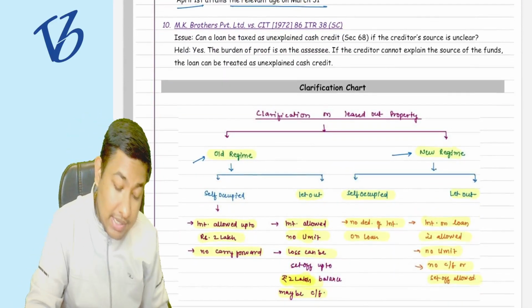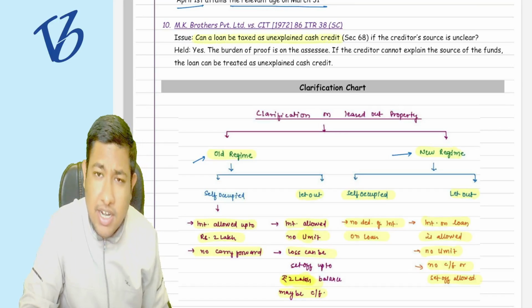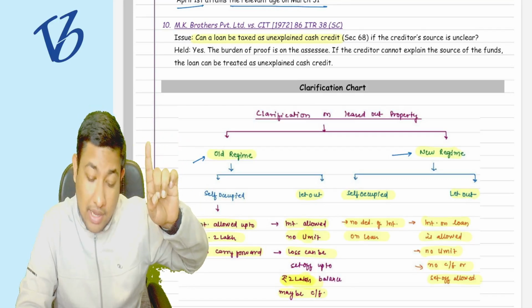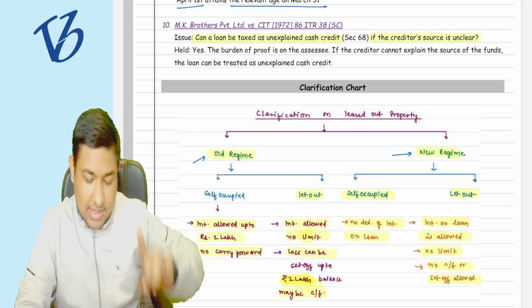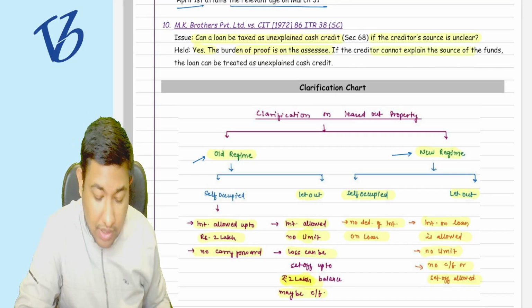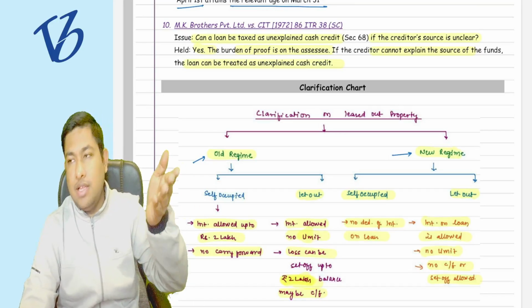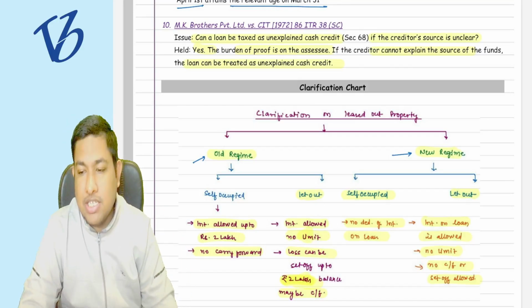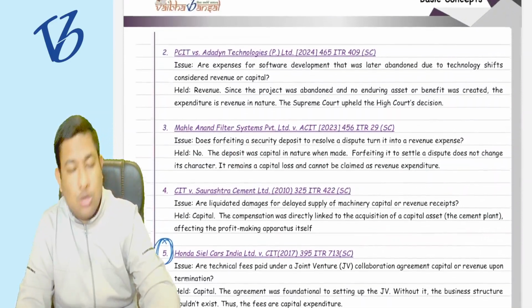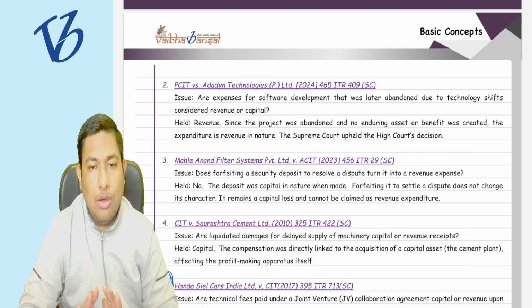Okay, now the last thing that we have already studied: can a loan be taxed as unexplained cash credit? We have seen under section 68, unexplained loan or borrowings. If the creditor source is unclear, the burden of proof is on the assessee. If the assessee cannot explain the sources of fund, then it will be treated as unexplained cash credit, and it will be deemed income of the assessee, and they have to pay tax on that income. Okay, tell me whether it is clear to you or not. The concept of the whole chapter of basic concepts is now clear.